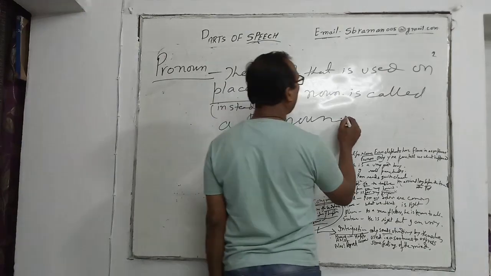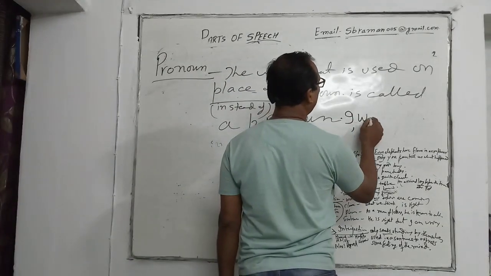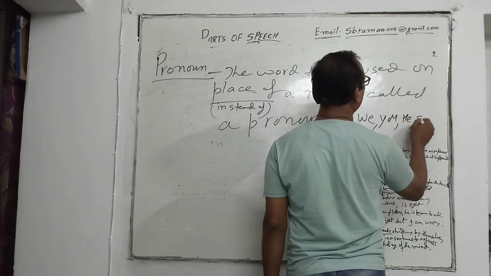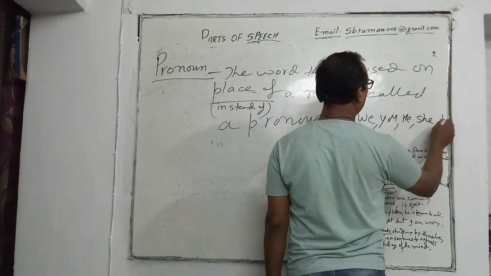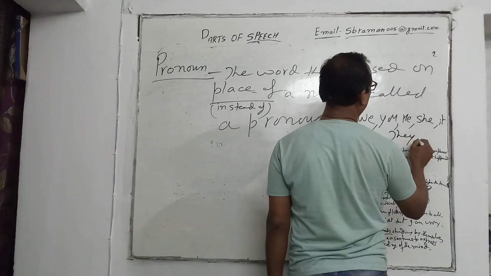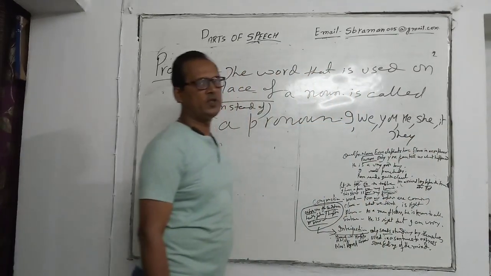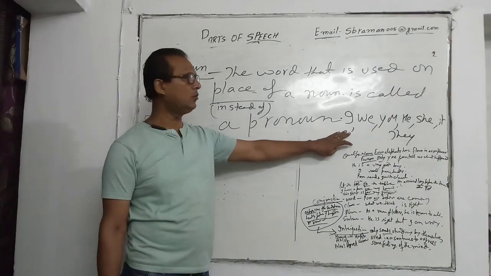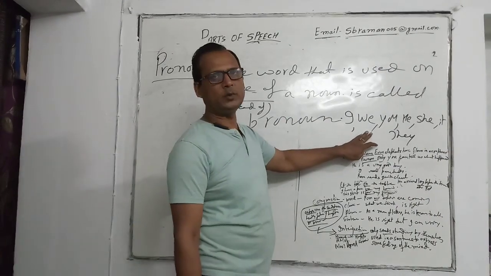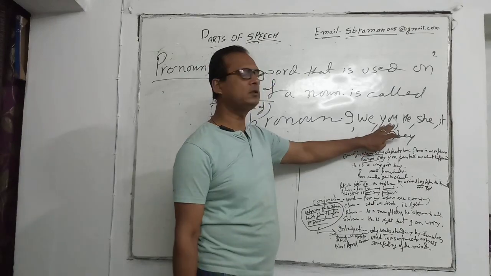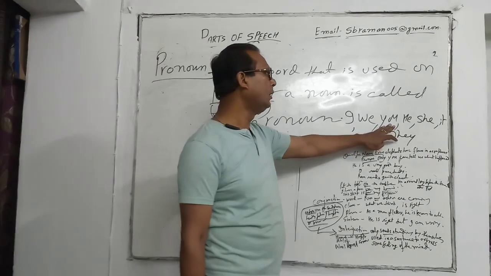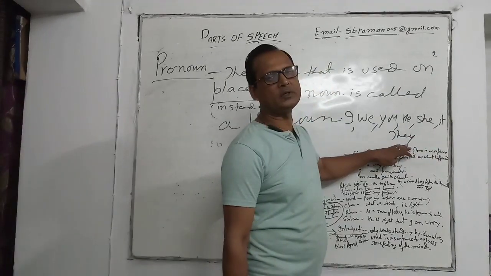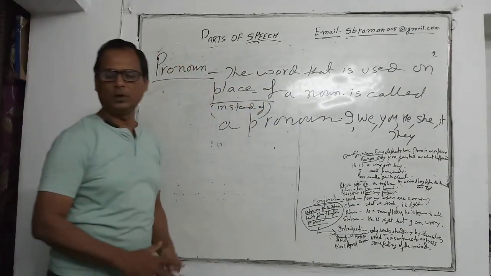An example: I, we, you, he, she, it and they are pronouns. I is for first person singular number, we for first person plural number, you for second person singular and plural, he, she, it for third person singular number and they for third person plural number. So this is pronoun.